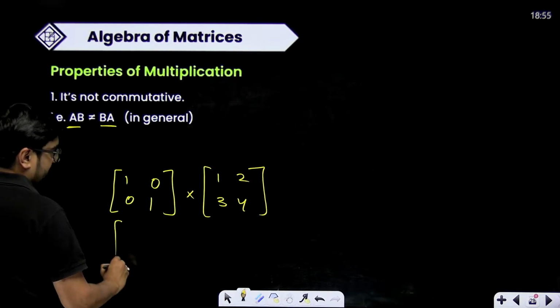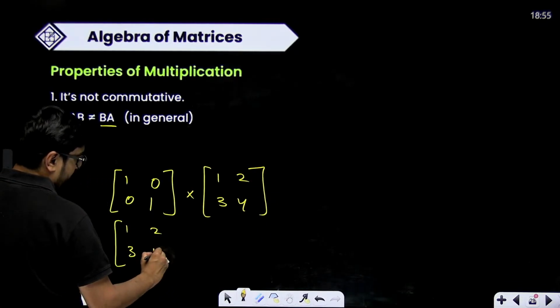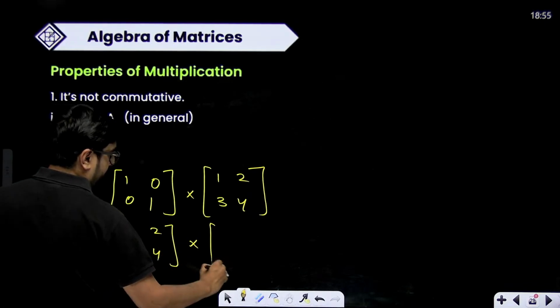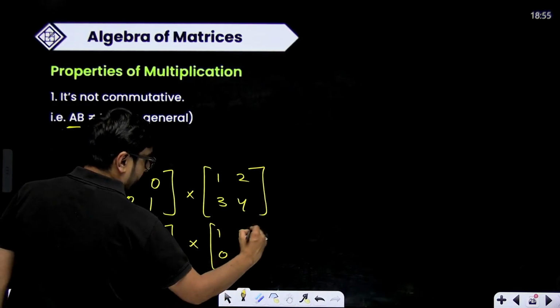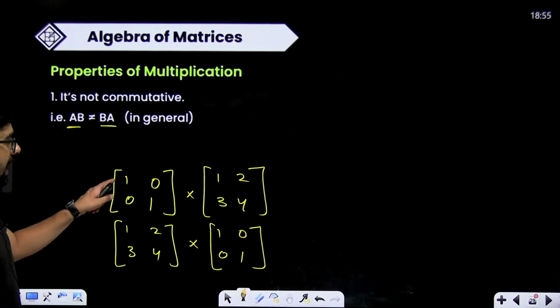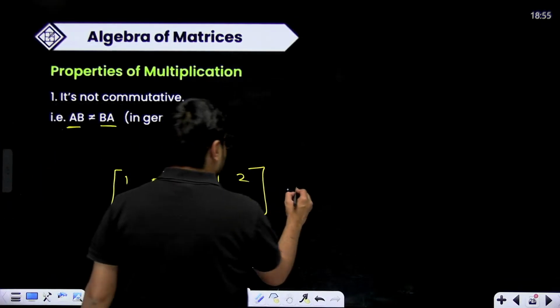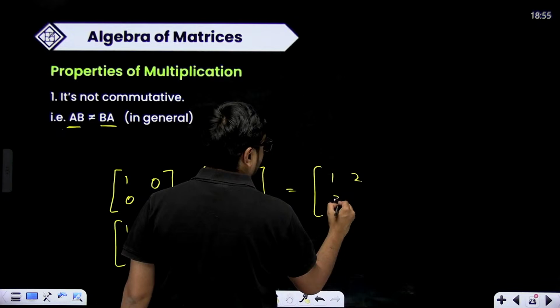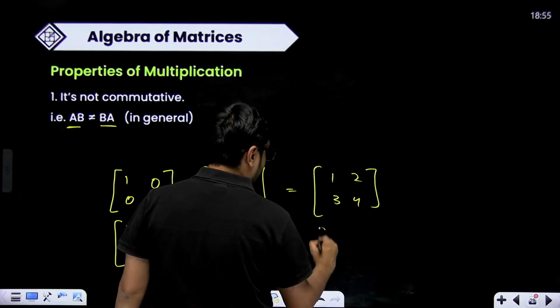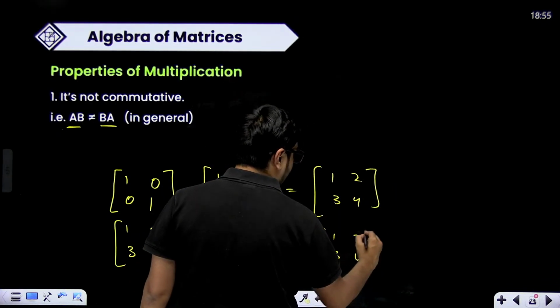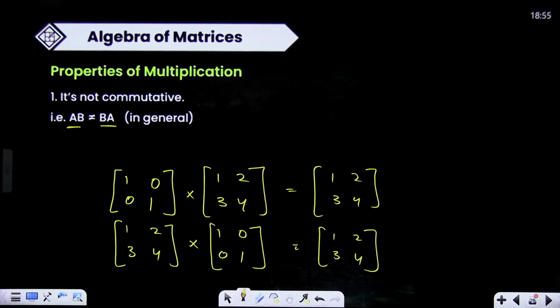And try multiplying this. In this case, they'll be equal. Why? Because this is an identity matrix. What we'll get over here, this will be obtained as 1, 2, 3, 4. And this will also be obtained as 1, 2, 3, 4. You can try multiplying if you want to. I'm sure that this will be the answer.